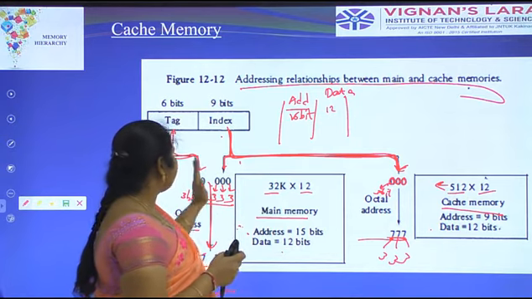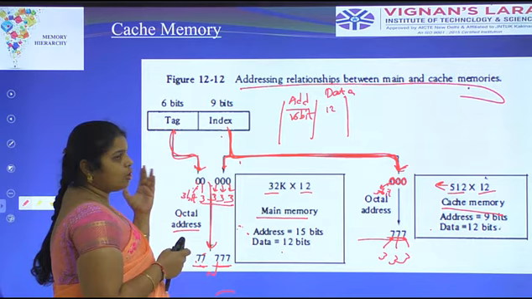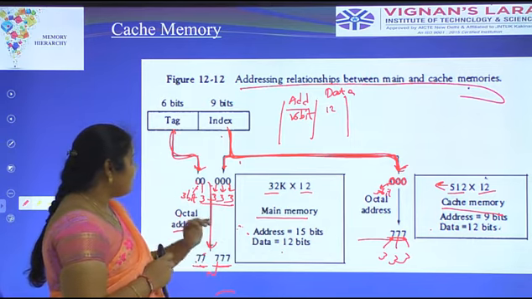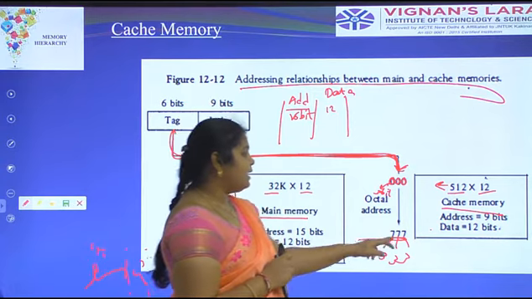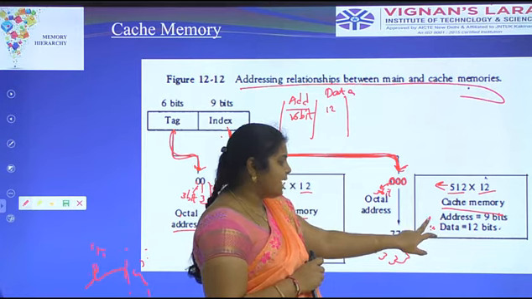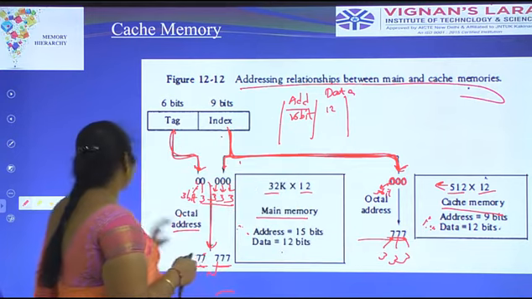The main memory takes the tag and index, both combined. It is known as a 15-bit representation, and the data is a 12-bit representation. For cache memory, the address comes from only the index field. That's why the address is 9 bits. The data is 12 bits.